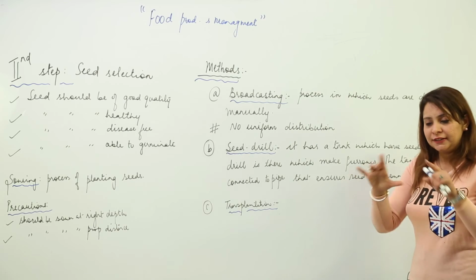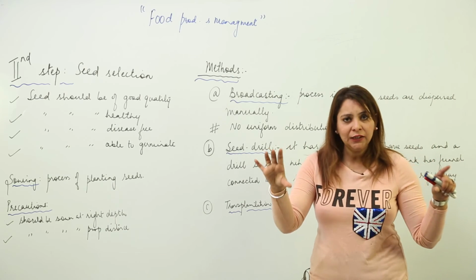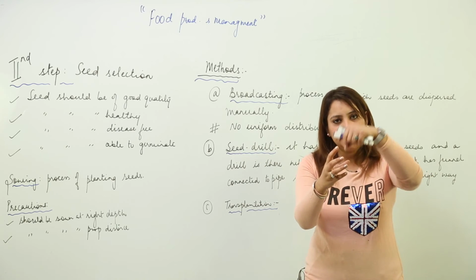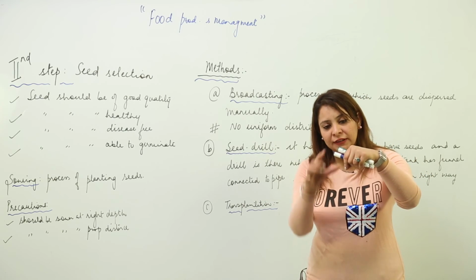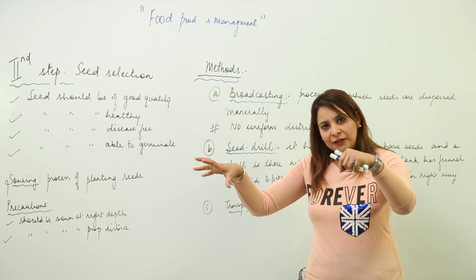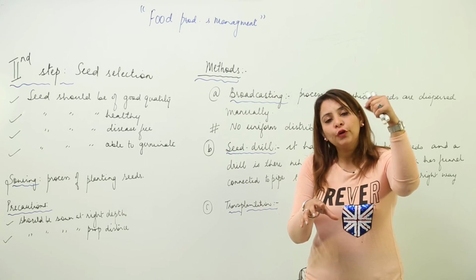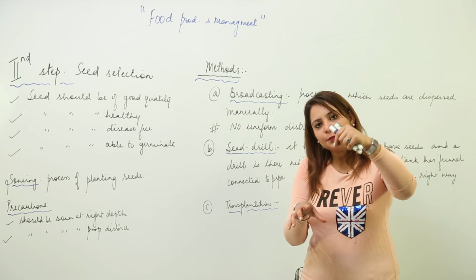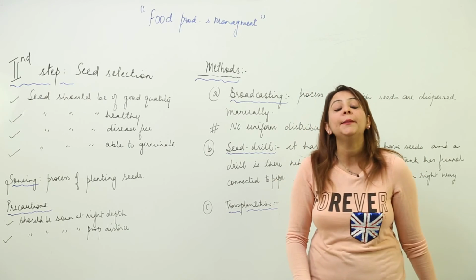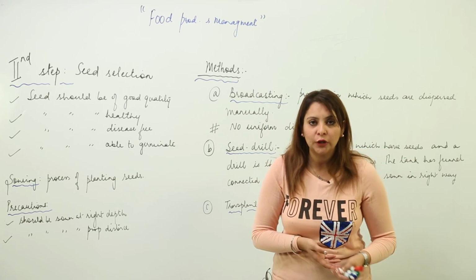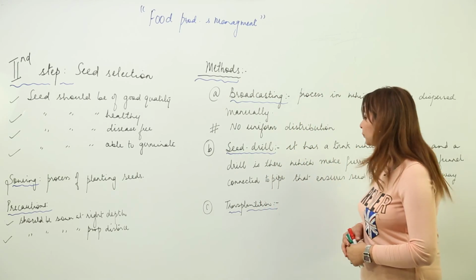I think you got it. Again, it has a tank in which the seeds are kept. It has a funnel from which the seed can pass. It has a tube. This is all the seed drill. And when the tractor is moving, it is just carrying the seed drill, making furrows like this. From that funnel the seed passes and is sown at the proper depth and the proper distance. So we can cover up those drawbacks of broadcasting, which is very important.